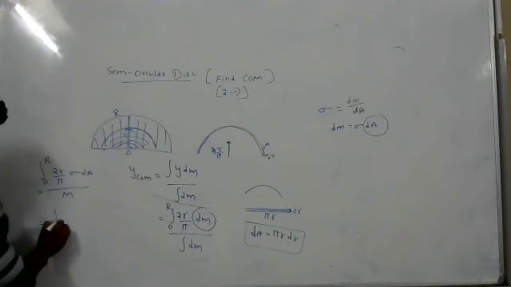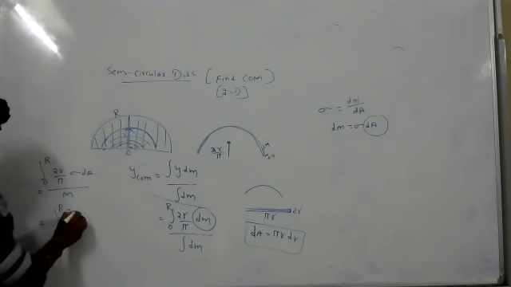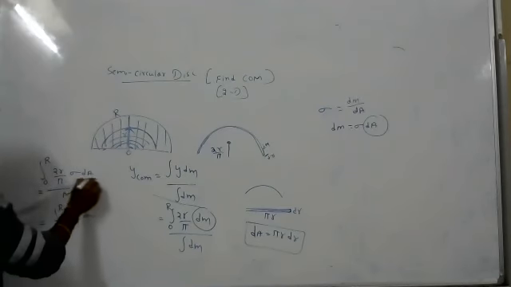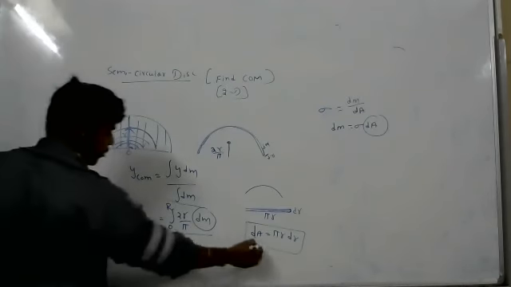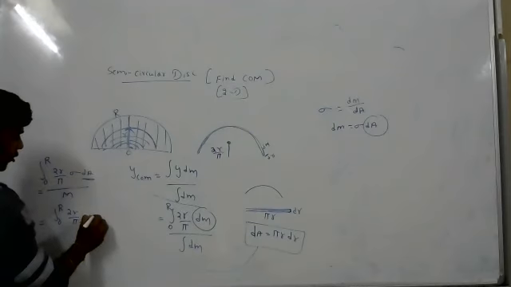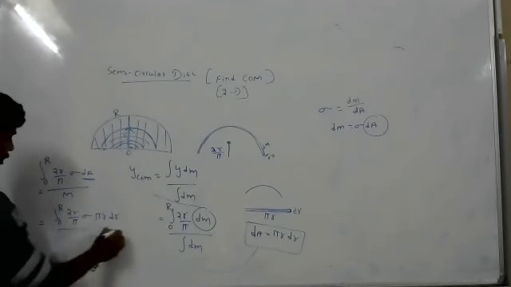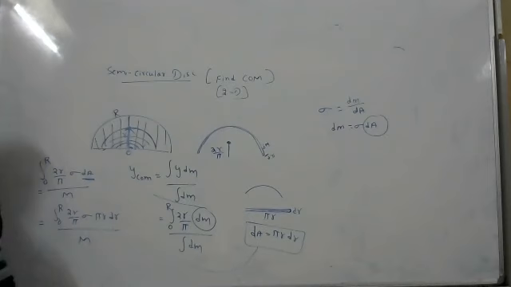We can't integrate it like this, so dA means pi r dr by m. Pi gets cancelled.